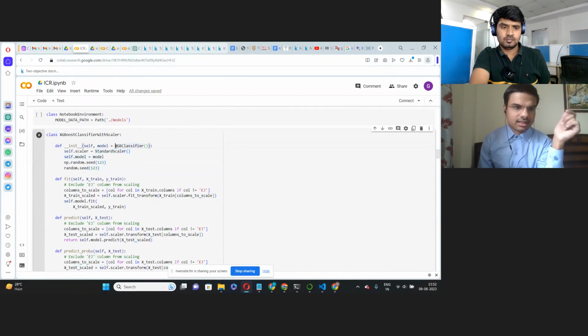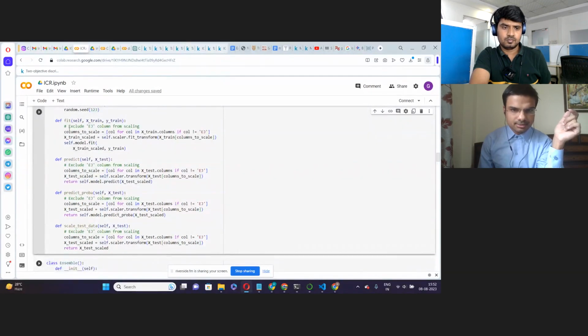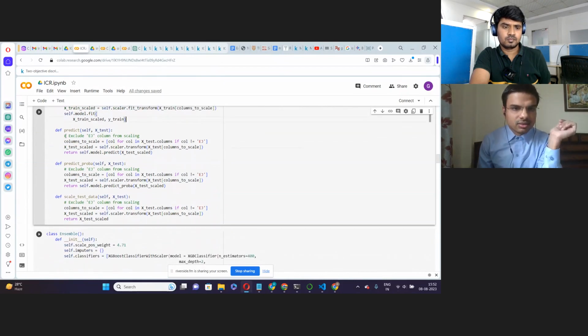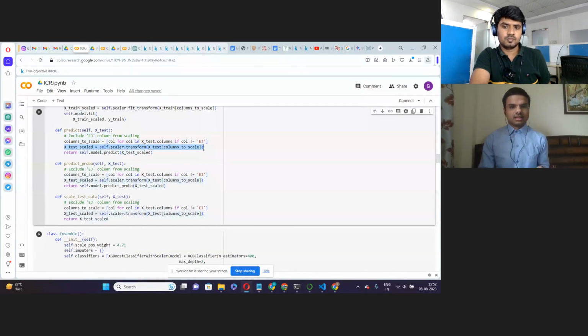Through this function fit, first it will scale the features and then perform the training, and then after the training it will perform the predict function to classify the test data set. Before that, it also performs the scaling, and then it performs the classification here.